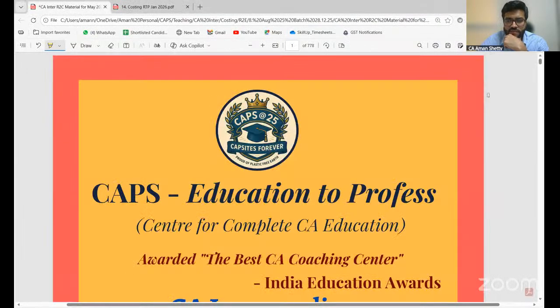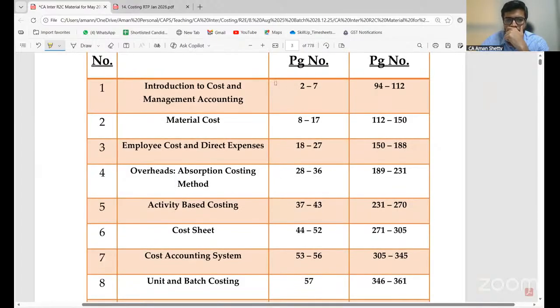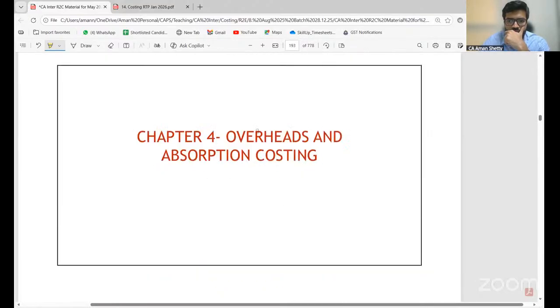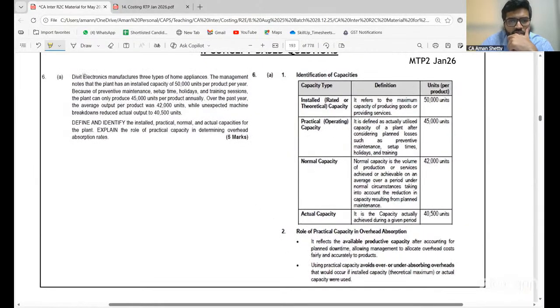Now come to your revision material problems on overheads. Look at this problem. Divit Electronics manufactures three types of home appliances.